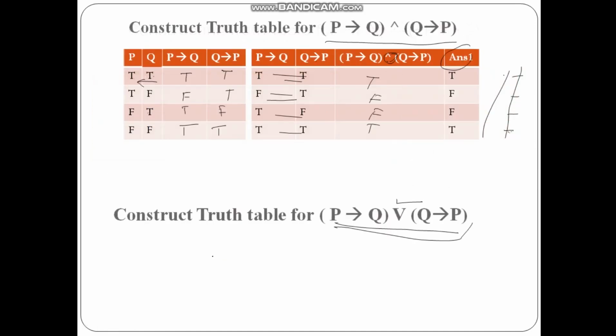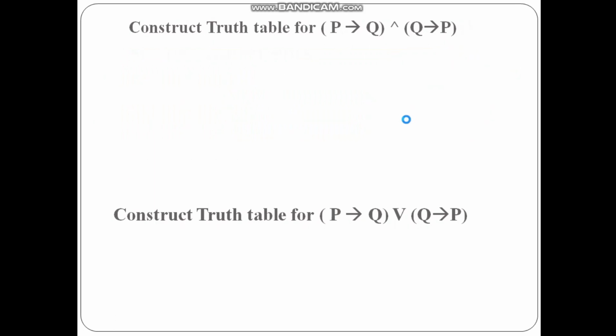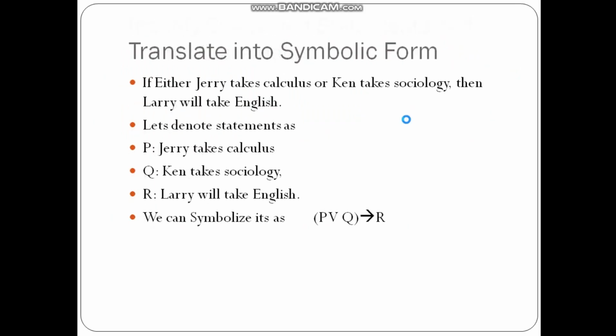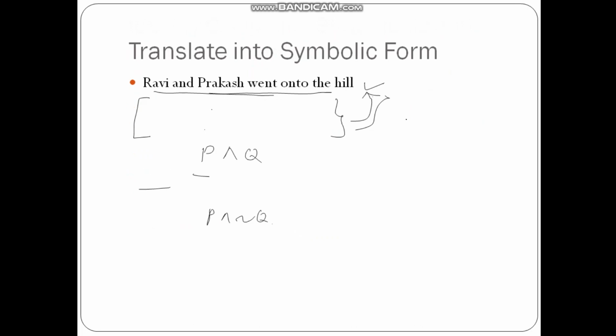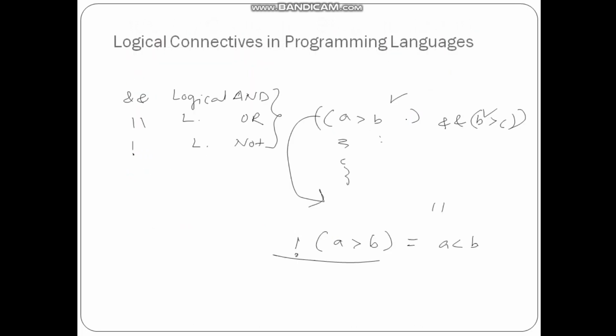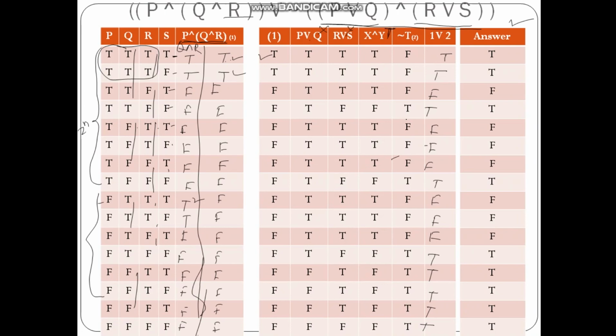Okay, so let us discuss some more problems. Now this answer is neither a tautology nor a contradiction, because all the outputs should be either all false or all true. Okay, so these are some examples, and all these examples we'll discuss in the next lecture. This is neither a tautology nor a contradiction.